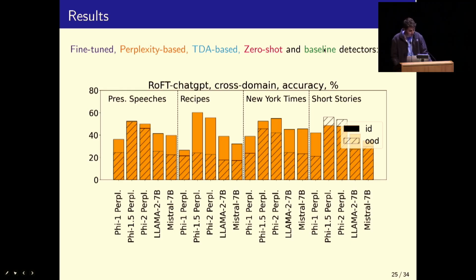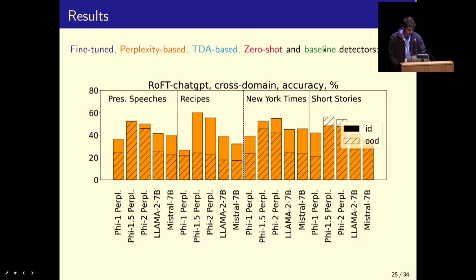So next we look at the cross-domain validation scores on the RoFT ChatGPT variant of the dataset. And here we're just looking at the perplexity-based classifiers. And we separate out by the different models that are used to generate perplexity scores for each token.